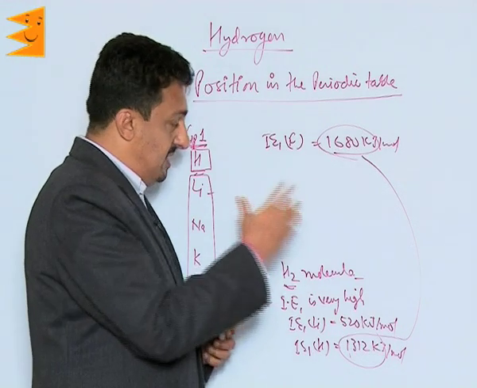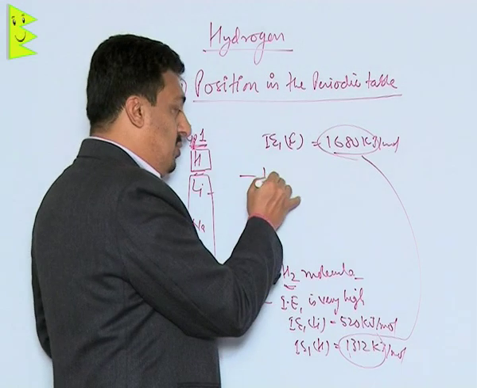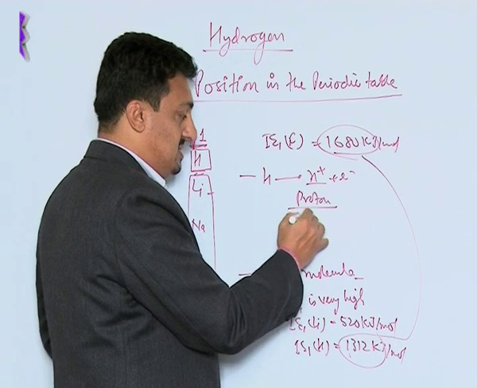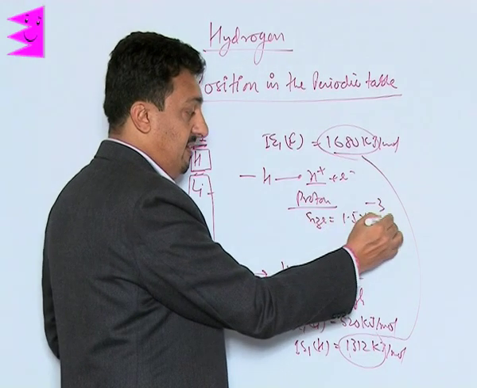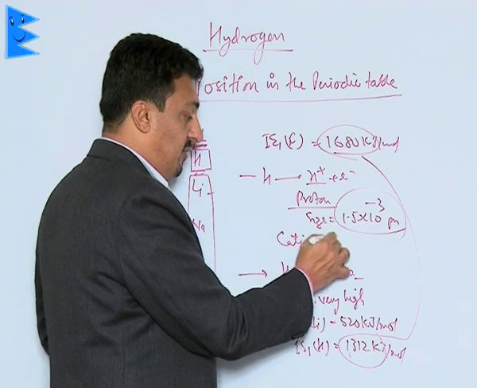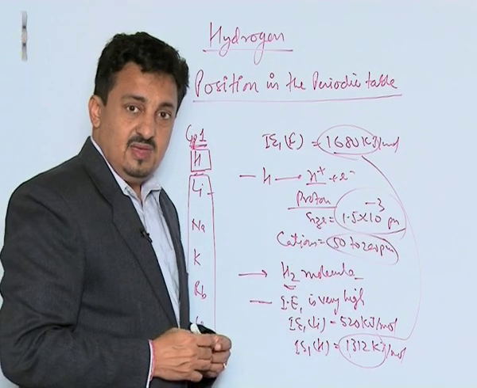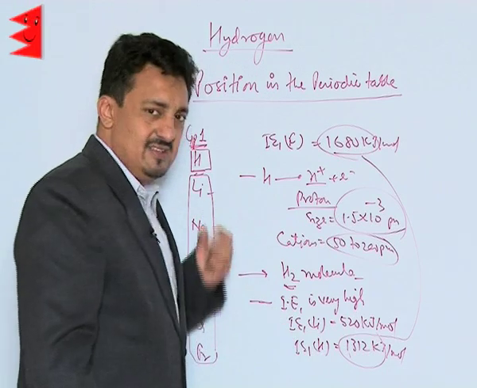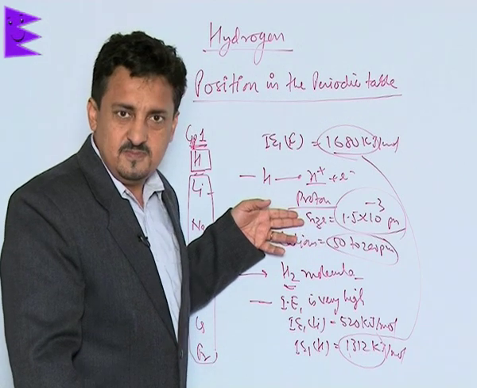There is one more important thing which separates hydrogen from the alkalis. After losing one electron, the size of the proton formed is very small, of the range of 1.5 into 10 to the power minus 3 picometer. We know cations are usually of the size of 50 to 200 picometer, but this is very small. That is why we say it doesn't belong to any of the alkalis. This is its very unique property.